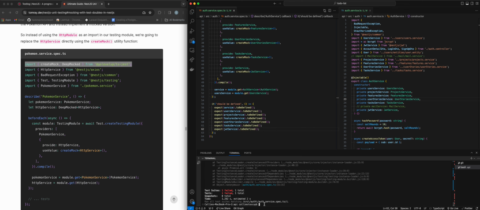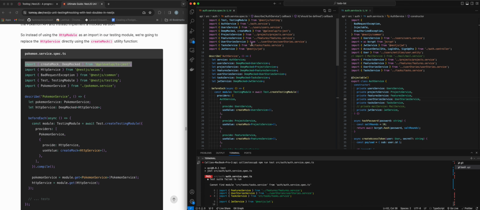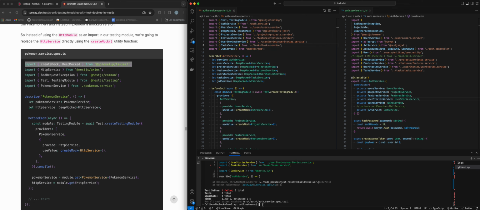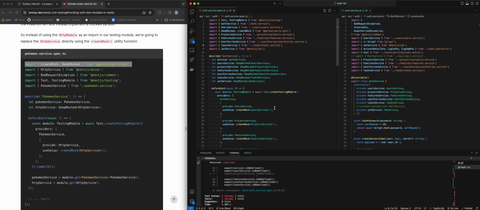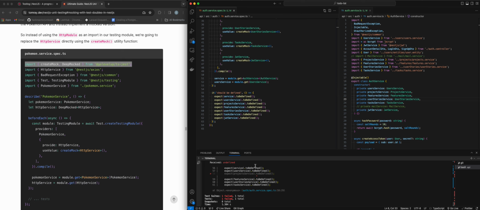Okay, so now that we have everything maybe set up, we still fail, but that's okay. So we failed because of this SRC that we didn't change. Let's try again, but we didn't get the same import error. So, interesting.